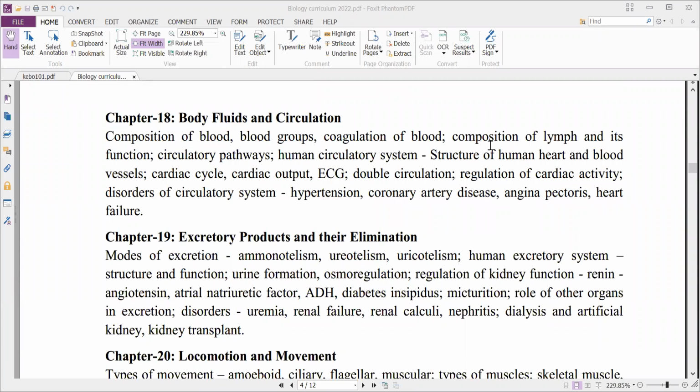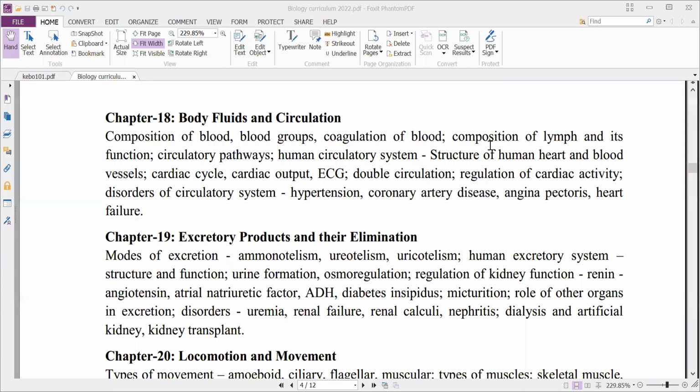And next, chapter 18, body fluids and circulation. In this, we'll discuss the blood vascular system in humans, which comprises blood, the composition of blood, and the different blood groups. And next, coagulation of blood. And next, the composition of lymph.